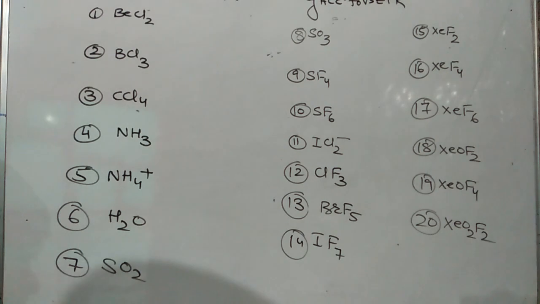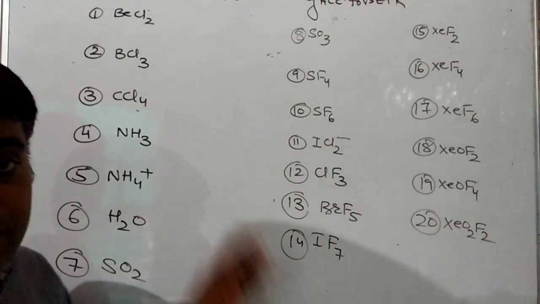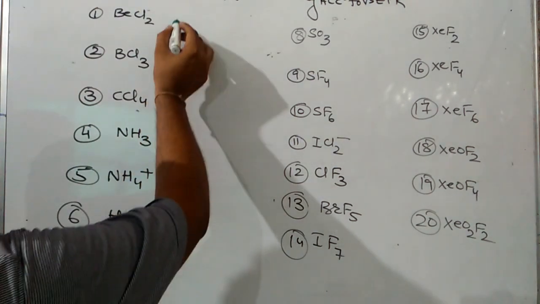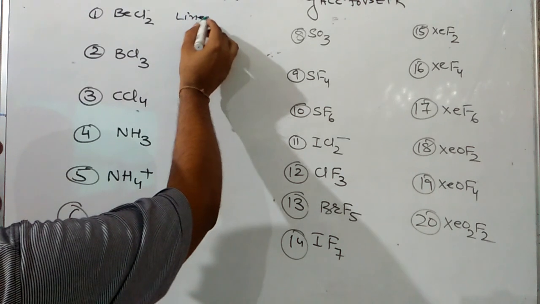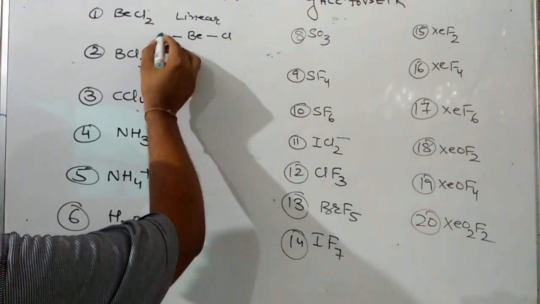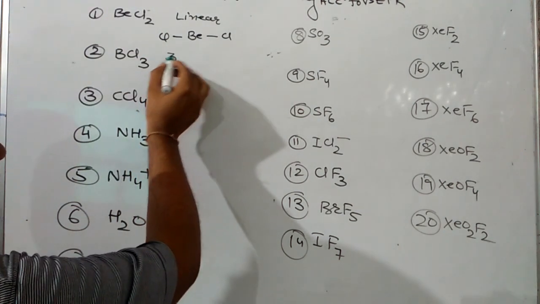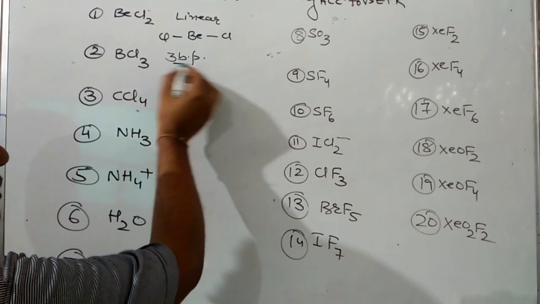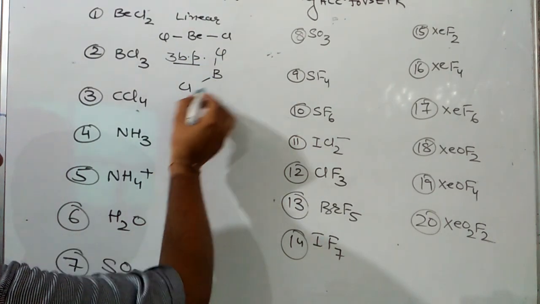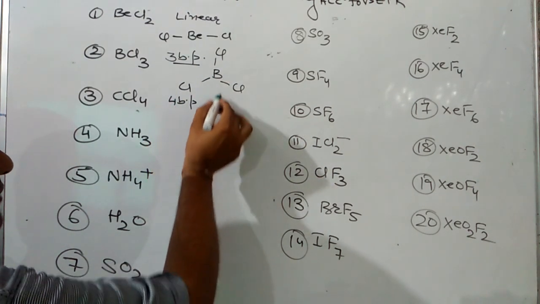In first case, see, the central atom is beryllium, so it is having 2 unpaired electrons and 2 chlorine are there, so 2 bond pair are there only, no lone pair, so shape of this molecule will be linear. Next is BCl3. Boron is having 3 unpaired electrons, so it has 3 bond pair, no lone pair. So shape will be trigonal planar. CCl4, 4 bond pair are only there. That's why shape will be tetrahedral.